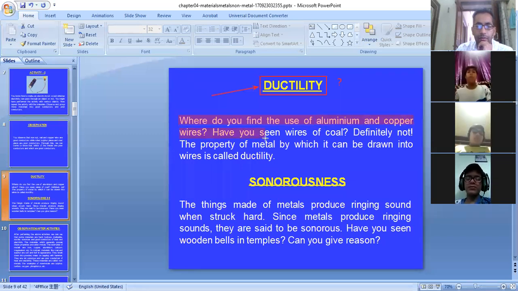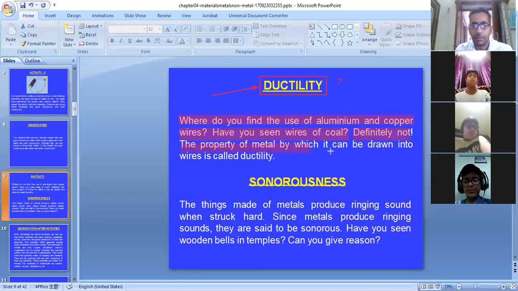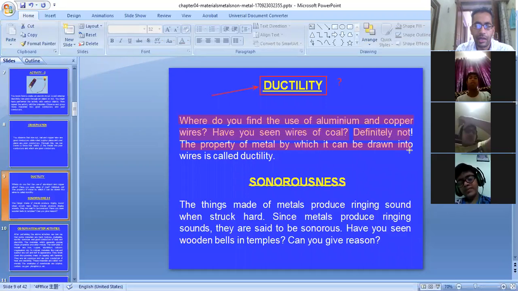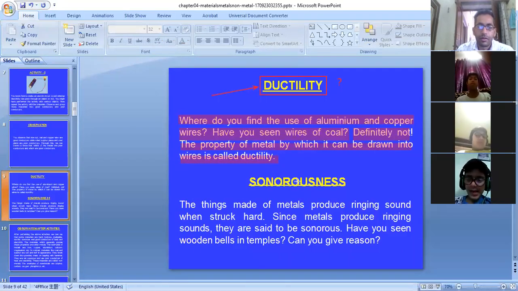Have you seen wires of coal? Definitely not. The property of metals by which they can be drawn into thin and long wires is called ductility. So this is ductility, when you are able to stretch metals into long wires.